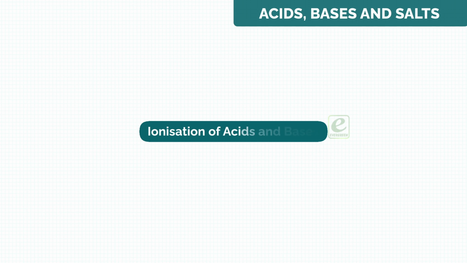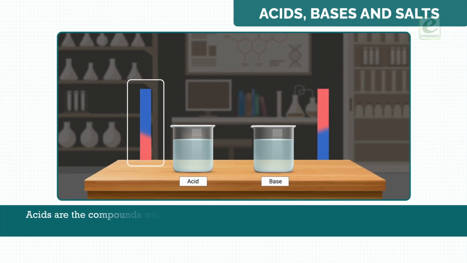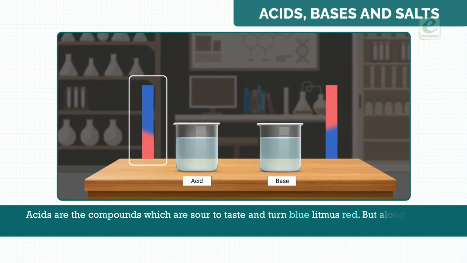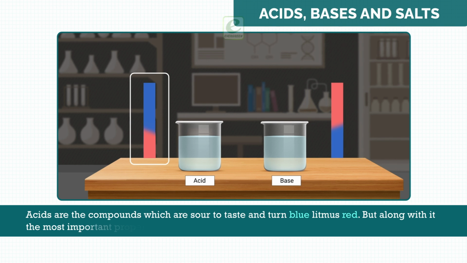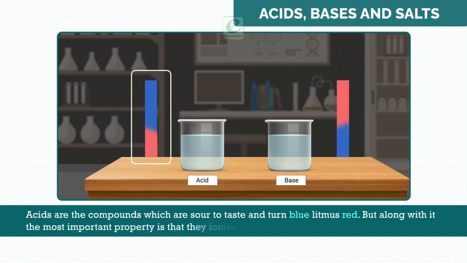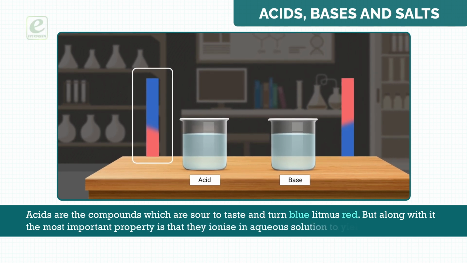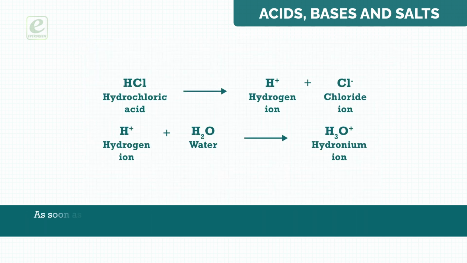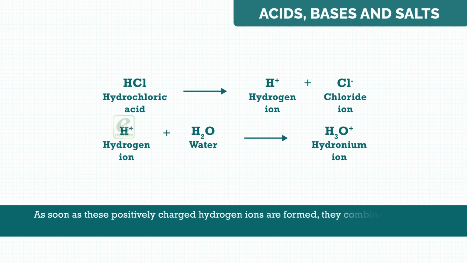Ionization of acids and bases. Acids are the compounds which are sour to taste and turn blue litmus red. But along with it, the most important property is that they ionize in aqueous solution to yield hydrogen ion. As soon as these positively charged hydrogen ions are formed, they combine with water molecules to form hydronium ions.